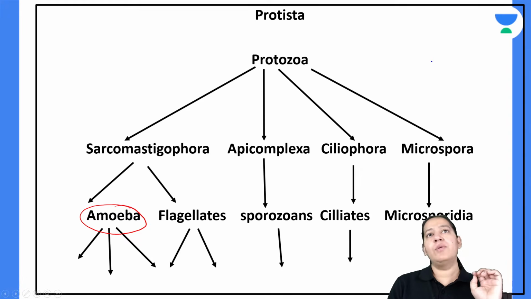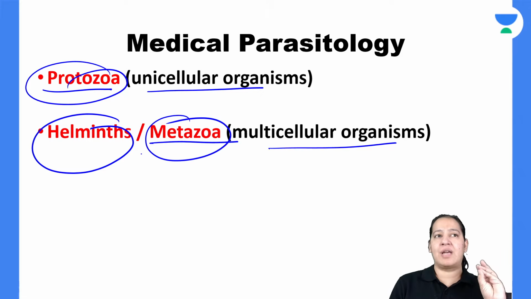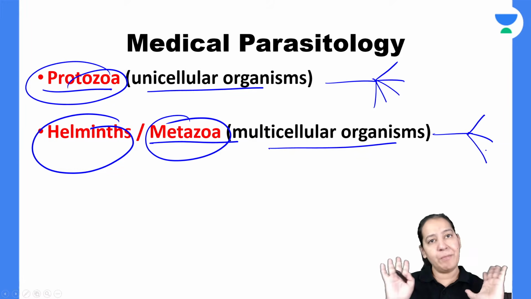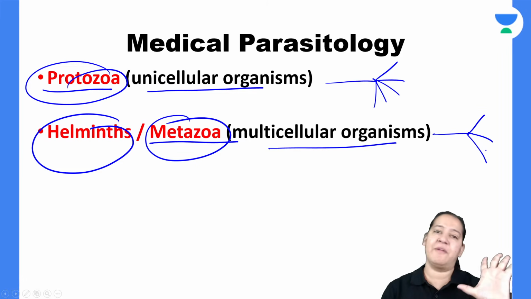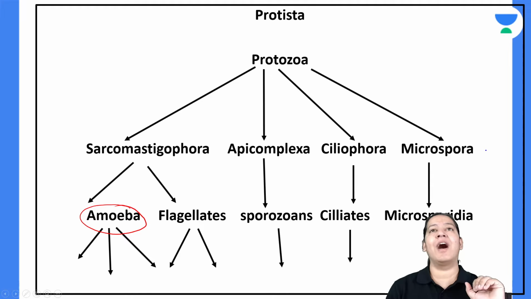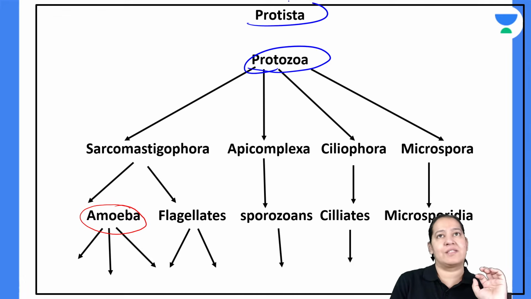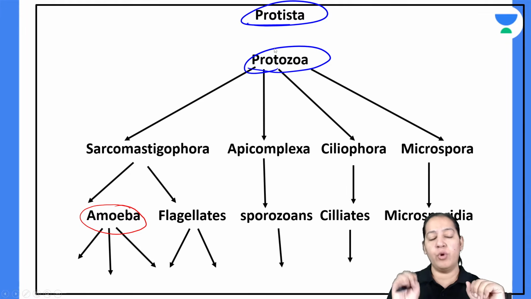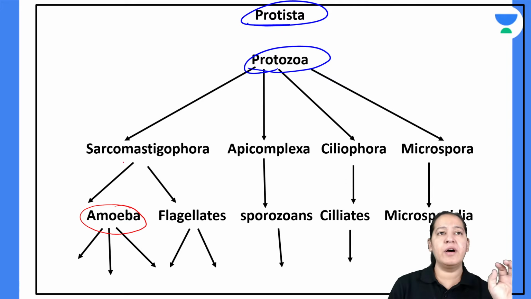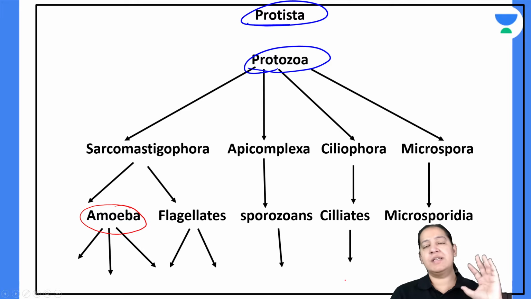Okay, let me start with protozoa. First, I will teach you the classification of protozoa. Under protozoa, 5 classes come: 1, 2, 3, 4, 5. And under metazoa, only 3 classes come. So please learn this complete classification so that parasitology becomes super simplified for you. Let me start. Can you see protozoa? Protozoa come under protista, and metazoa are helminths. As I have told you, protozoa are divided into 5 categories, and then we divide them further into genus and species.